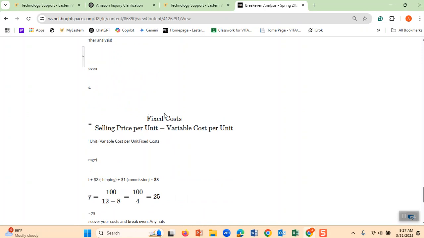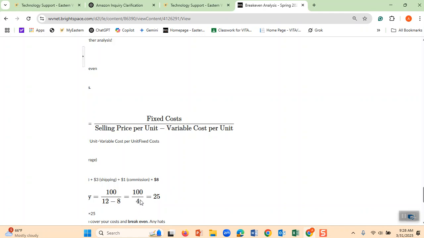Here it is. You take your fixed cost and the selling price. The selling price of the hat was $12 minus the variable cost. The variable cost was this $8. Where did this come from? Each hat, the company was charging me $4 to make it. $3 I had to pay for shipping when people buy on Amazon. $1 I had to pay as commission to my employee who was selling it. Therefore, when I subtracted it, it came to $4 for profit on each hat sold.